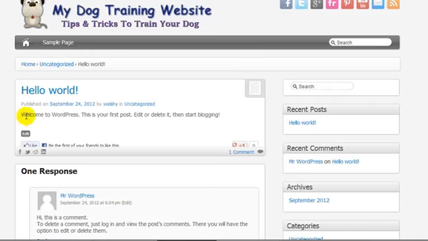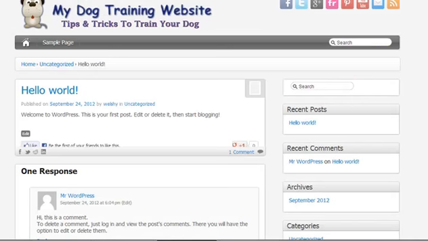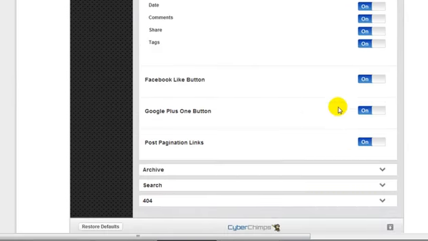The featured image, it would display a featured image here. I don't always have this on because I like my featured image to be displayed on the home page or in the categories, but when you actually view the post, I prefer it to be off. So I normally leave it off, but play around with it. The post format icons, that's these icons in the right corner, and then these are the breadcrumb options. So if you wanted to hide the author and display everything else, you can do that. Play around with it and you decide for yourself if you want to have these options on or off.